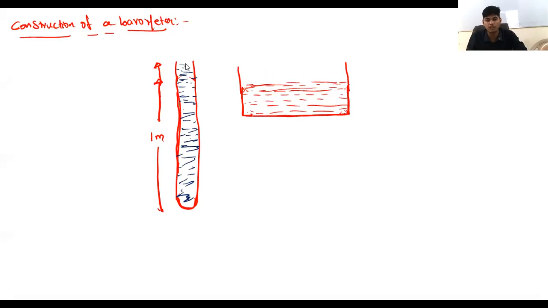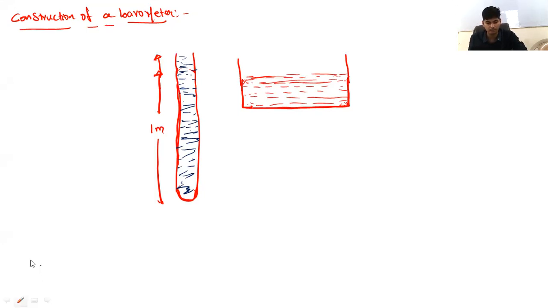So you have to close the open end of this tube with the thumb and invert the tube into this vessel containing mercury. It has to be done like this. And once the tube is completely inside the mercury taken in the vessel, you can now take away the thumb. As soon as the thumb is removed, the tube, which was completely filled with mercury, loses some; a little mercury comes into the vessel.